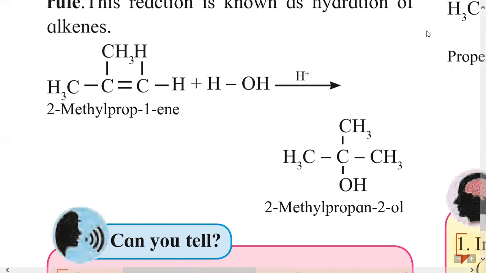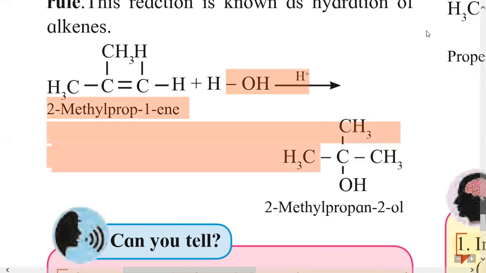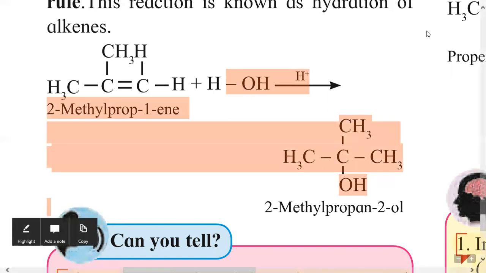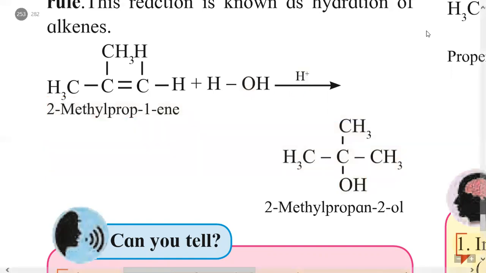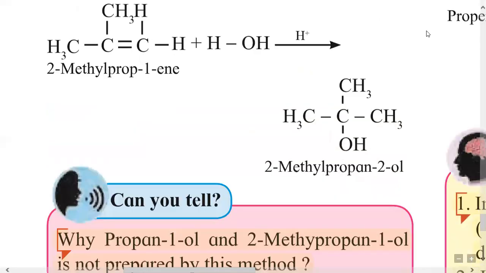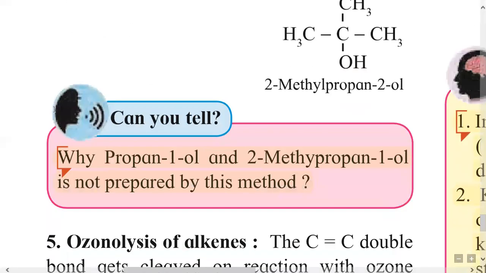We know in unsymmetrical alkene, addition takes place according to Markovnikov rule. Here direct hydration in the presence of sulfuric acid, that is H+. Here the OH group, the negative group, gets bonded to that carbon which contains less number of hydrogen, and we get 2-methylpropan-2-ol as an alcohol. So this is the direct reaction for hydration.